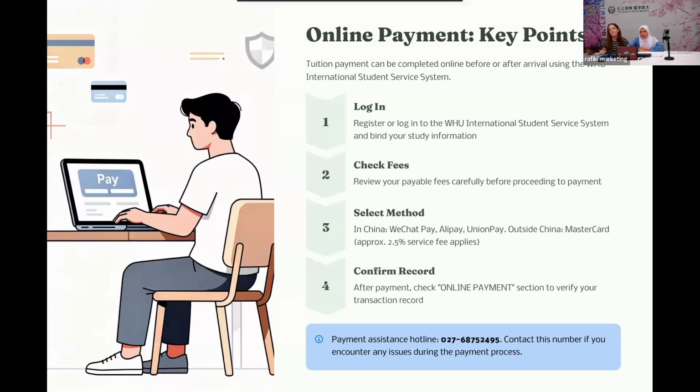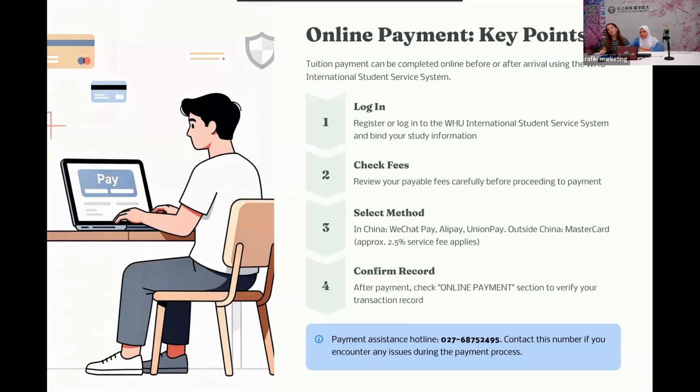It could be different for different majors and programs, so you need to check it yourself carefully, before proceeding with your payment, of course. And then select the method of payment. In China, it could be WeChat Pay, Alipay, or Union Pay. Outside of China, MasterCard is supported, but be aware of the service fee, which is 2.5%.